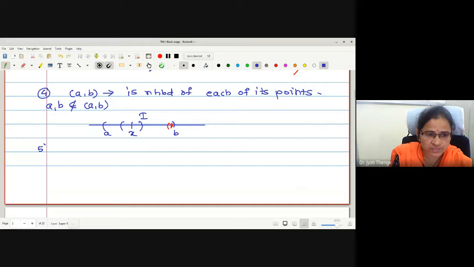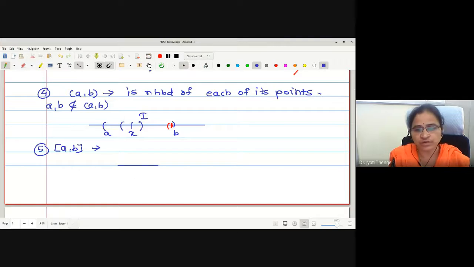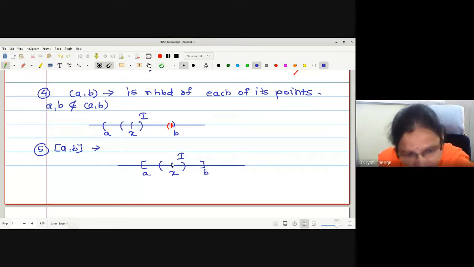Same question I will ask for closed interval. Now check for closed interval whether it is a neighborhood of each of its points. Now A and B are closed. Let me check for the middle point, any point in between A and B, X. Let me plot an open interval around X, that is I, and it is contained in AB. Therefore, it is the neighborhood of the points between A and B.